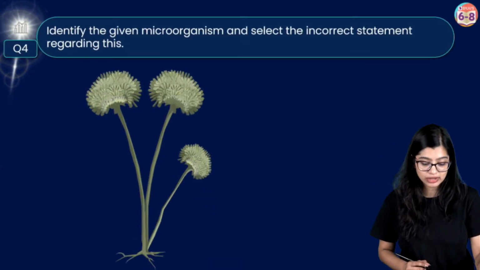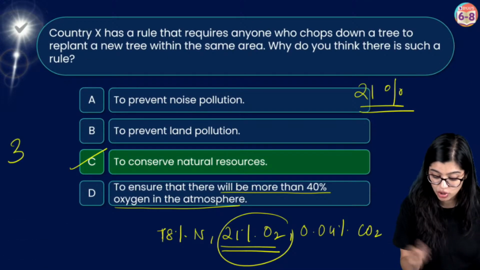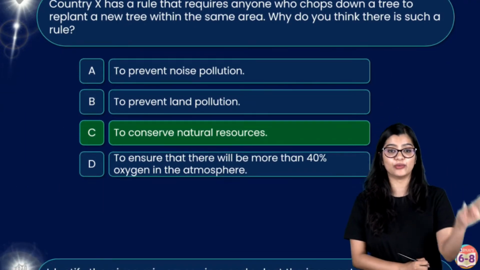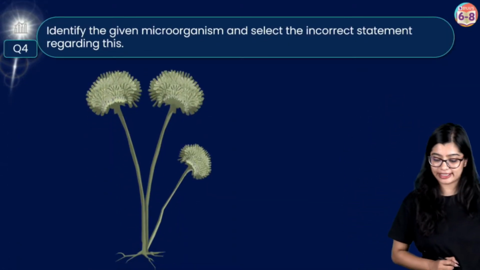Now we'll move on to the next question, question number 4. But majority of you got the answer correctly, so 3 out of 15 for all of you. Quickly, let's go on to the next one.